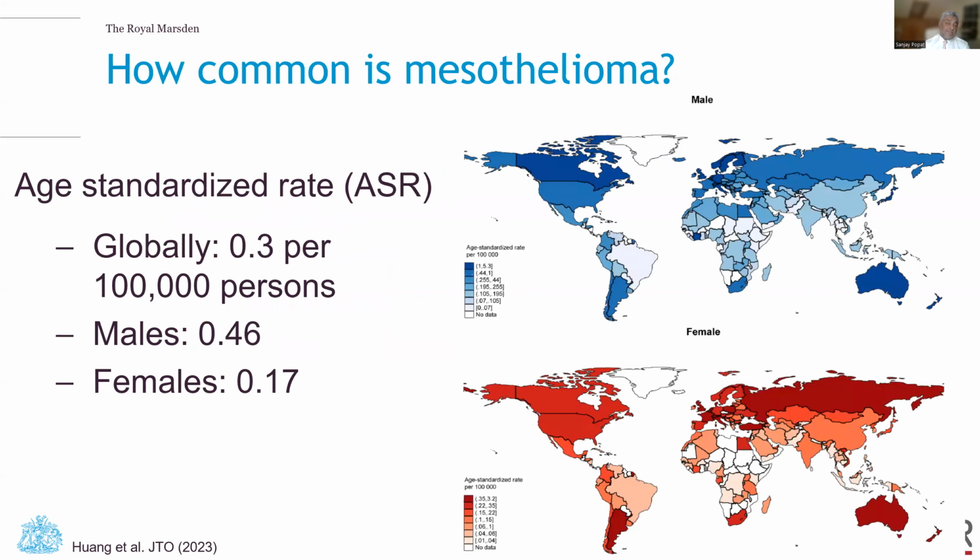So how common is mesothelioma? Well, given this is a EUROCAN recording, it's rare. Its age standardized rate, ASR, globally is 0.3 per 100,000 persons. Then it's more frequent in males at 0.46 than it is in females at 0.17. And if you look at the map on the right-hand side of the slide, you can see that there's not only a difference in frequency between males and females, but you can see that there's wide geographical distribution globally, with an intense number of cases occurring in North America, England, mainland Europe, Scandinavia, South Africa, and also Australia.